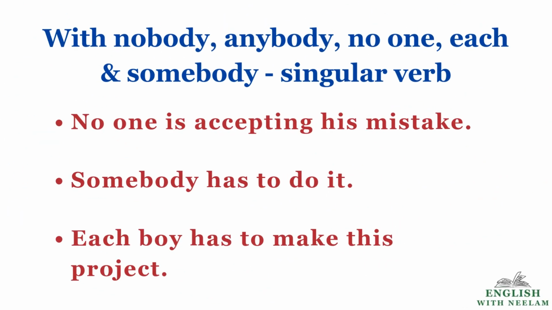Children, with nobody, anybody, no one, each and somebody, we use a singular verb. No one is accepting his mistake. Somebody has to do it. Don't just see "some". There is somebody, means one person. Somebody has to do it. Each boy has to make his project.